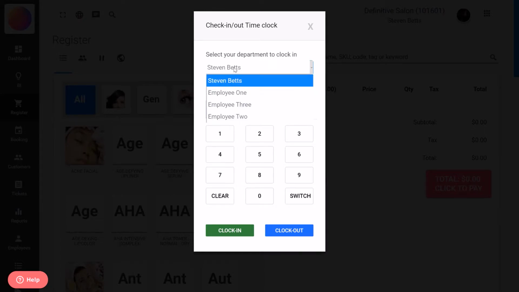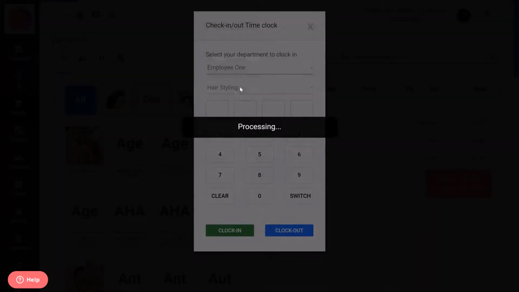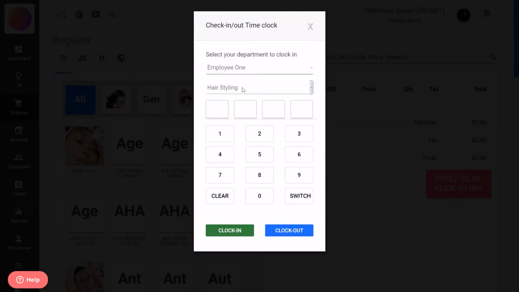Here, select your name, as well as the department that you are clocking into. To clock in, enter in your PIN code. Then select Clock In.